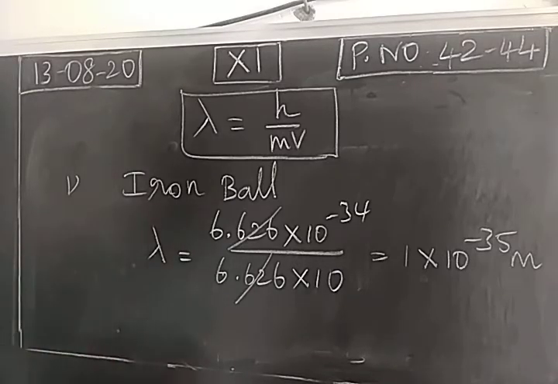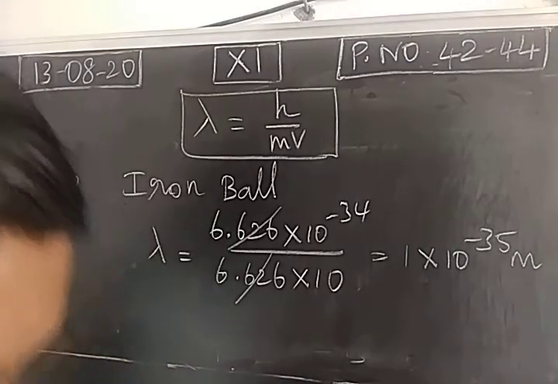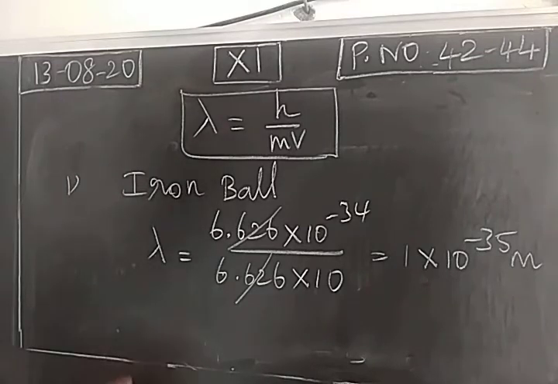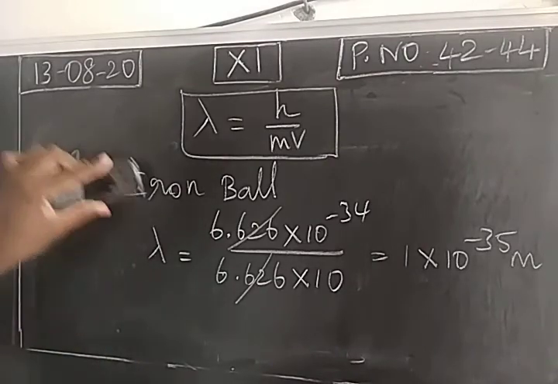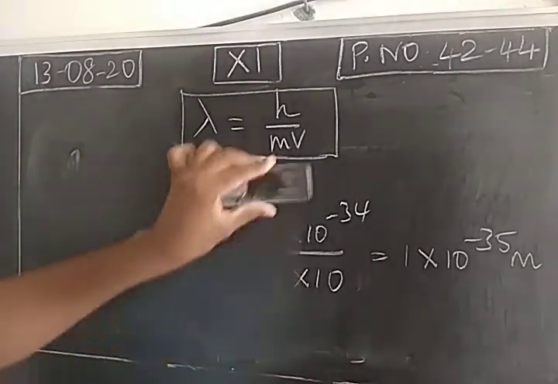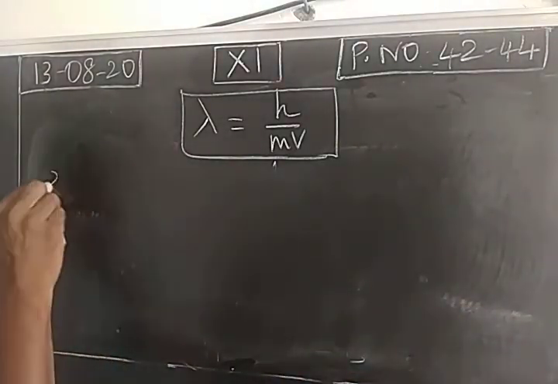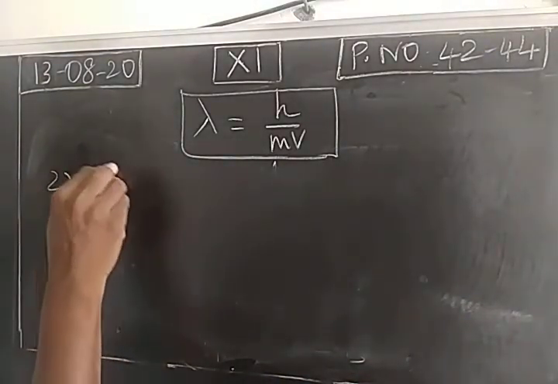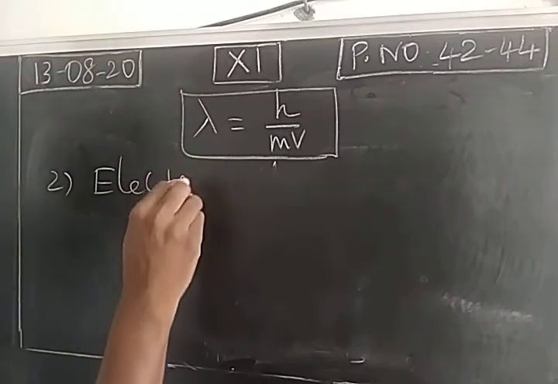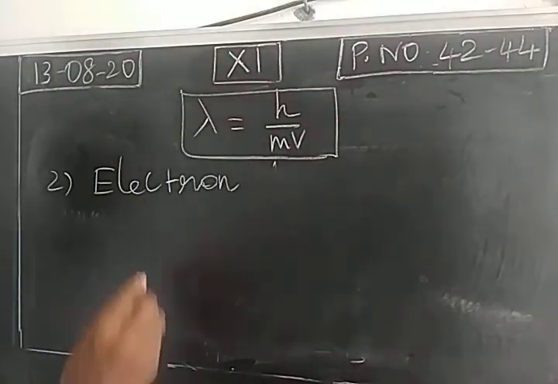So this de Broglie's wavelength value is highly insignificant in nature, right? It is very difficult to find this wavelength value. So for macroscopic particles, de Broglie's wavelength will be an insignificant value. But for micro level particles, the value will be significant. To prove that, we consider an electron, a micro level particle.